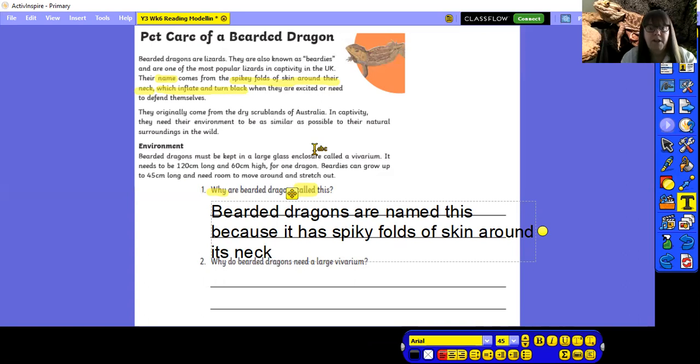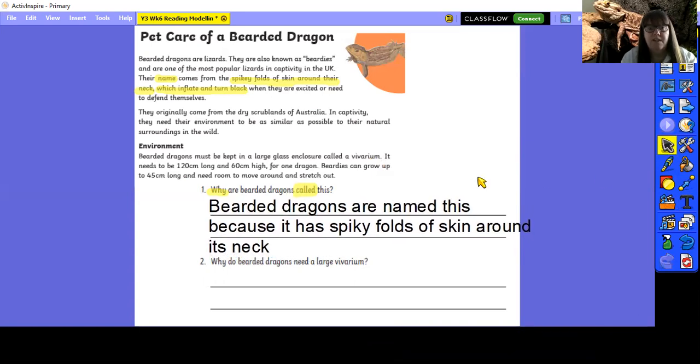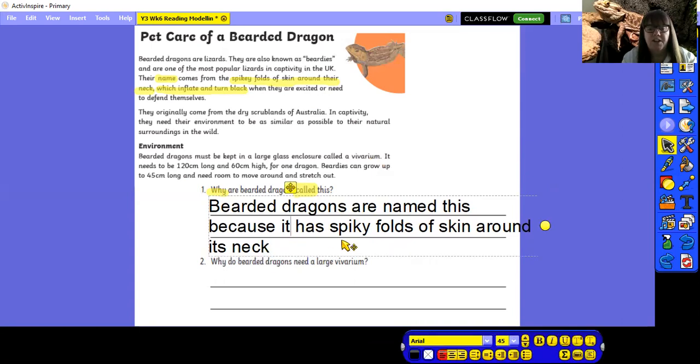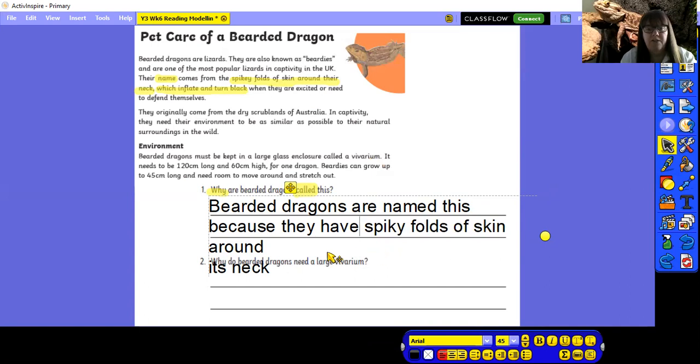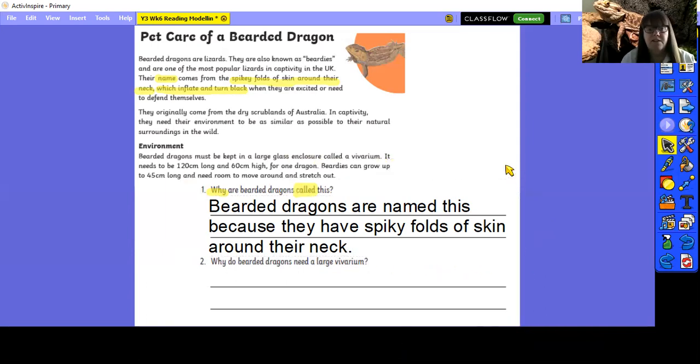Okay, let's have a look. Question, why are bearded dragons called this? Bearded dragons are named this because it has, or they have, in fact, because I've got bearded dragons. So let me just change that grammatically. Bearded dragons are named this because they have spiky folded skin around their neck, it would be their neck. Okay. Do I answer the question? I could probably put a little bit about being black as well, but I think that's an answer for the moment.